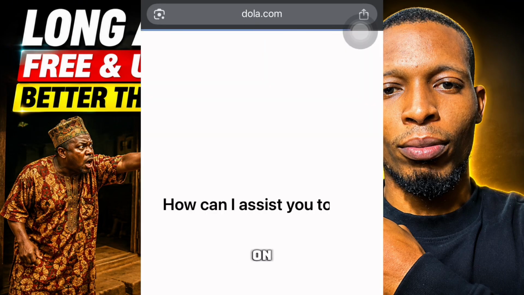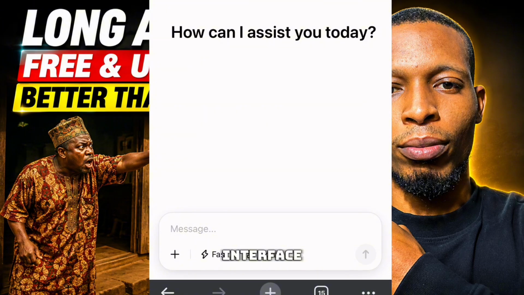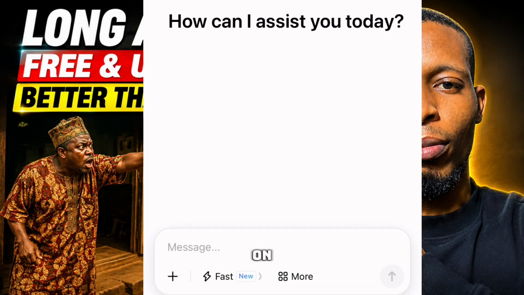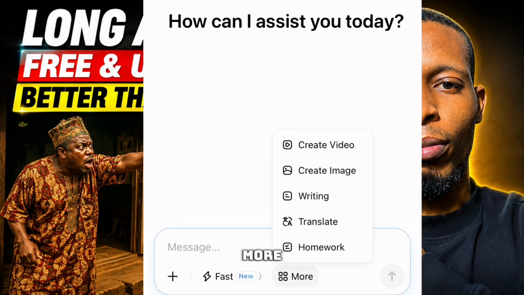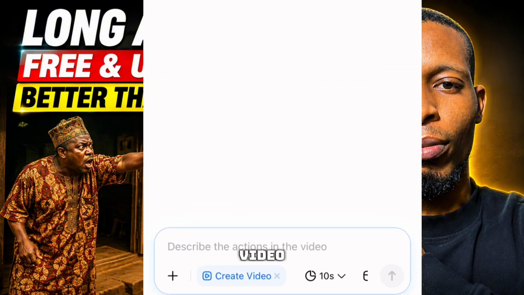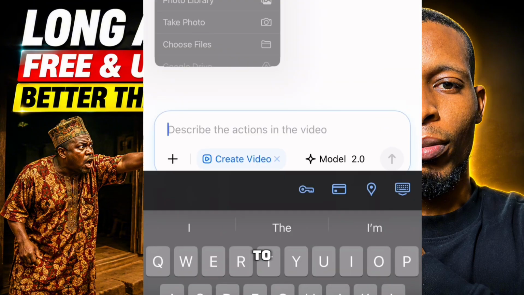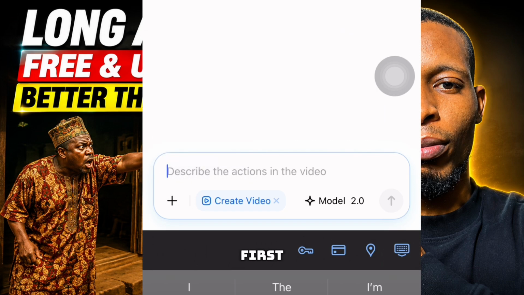After clicking on the link, it will take you to this interface where you will need to sign in with maybe your Gmail address. After signing in, click on more, then click on create video. Then click on this plus sign to add the image of the first scene.